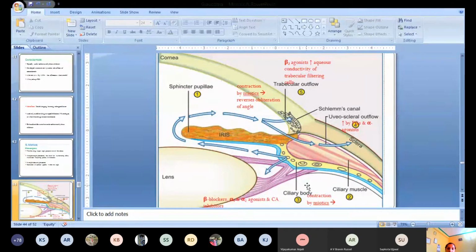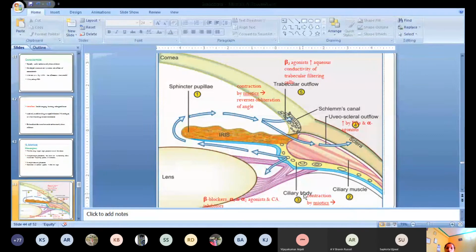So you can see here in this diagram, this is the contraction by myotics. This is the iris muscle. In the iris muscles, we have two different types of muscles: one is the circular muscle and one is the radial muscle. The circular muscle is also known as the sphincter pupillae, in which the muscarinic receptor is present. So myotic agents act on this sphincter pupillae muscle. When it contracts, the angle between the cornea and the iris is separated. So this opens the iridocorneal angle, which helps in angle closure glaucoma.